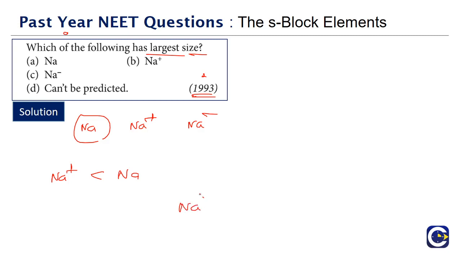And anions, because they are gaining electrons, because of the incoming electron, repulsions will happen. So anion size will be what? Always more than the respective atom. So for any atom, if we remove an electron, size will decrease. If we add an electron, size will be increasing. So they are asking which of them will have the largest size. Between Na plus, Na and Na minus, which will have the largest size? It will be Na minus.